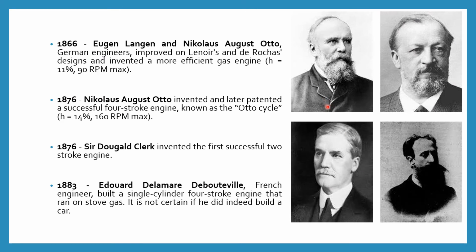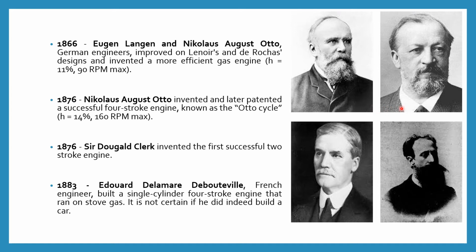Next, in the year 1866, Eugen Langen and Nicolaus August Otto, both German engineers, improved on Lenoir's and Rochas's designs and invented a more efficient gas engine, where the efficiency is near 11% at a maximum of 90 rpm.